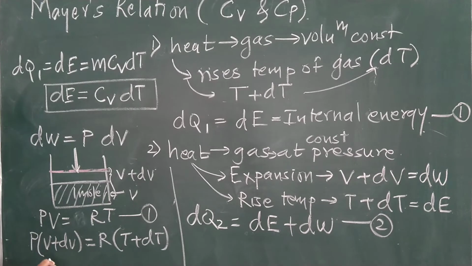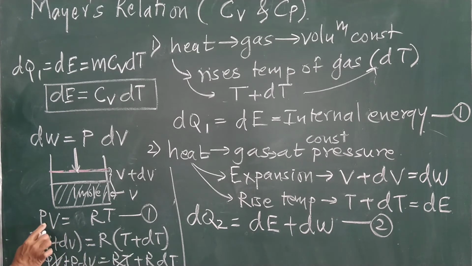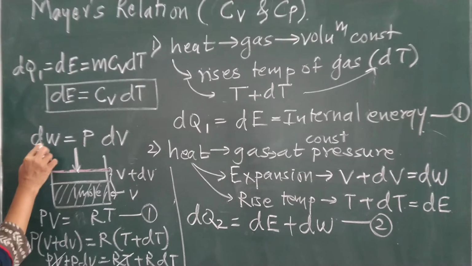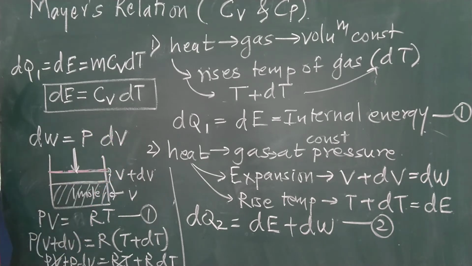Means what I am getting here, if I expand it, I am getting PV plus PdV is equal to RT plus RdT. So from both sides this PV and RT will get cancelled. Why? Because PV is equal to RT. So what I am getting? PdV is equal to nothing but RdT. And this is nothing but your amount of work done. And therefore here amount of work done can be written as P into dV.